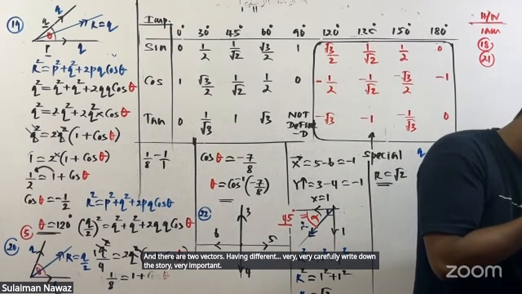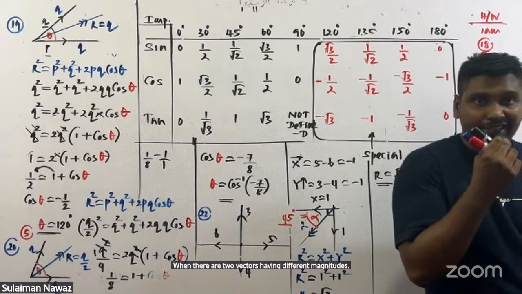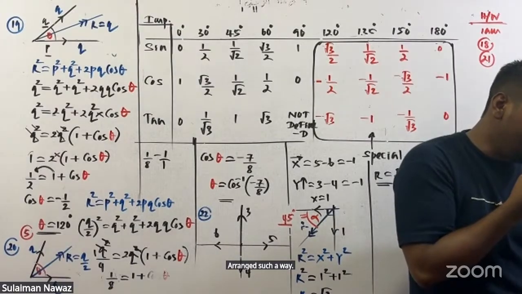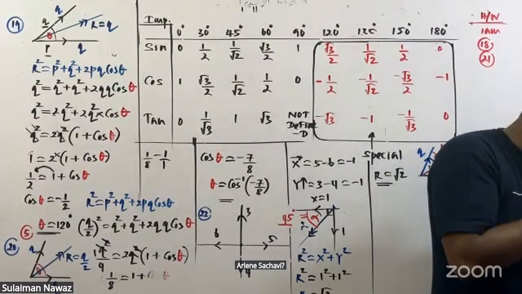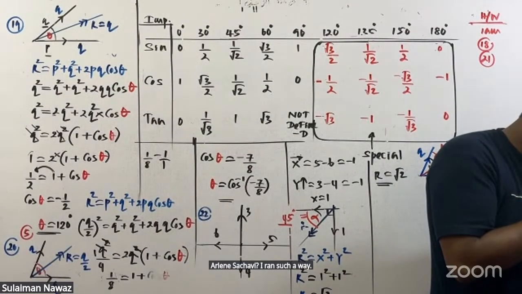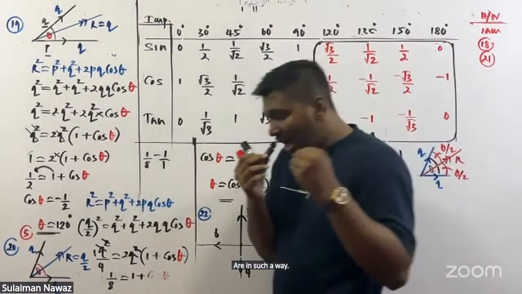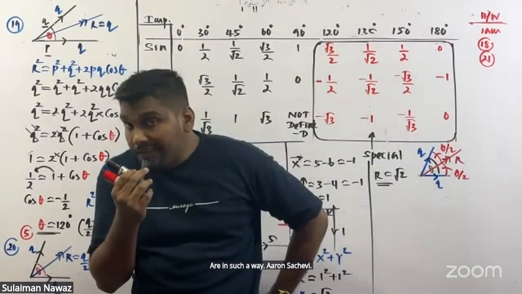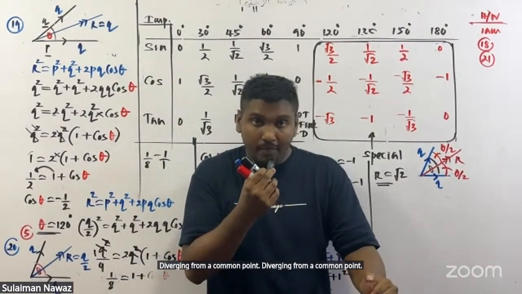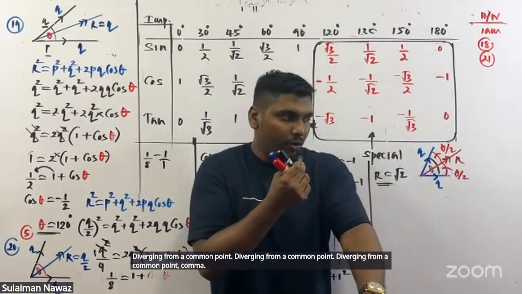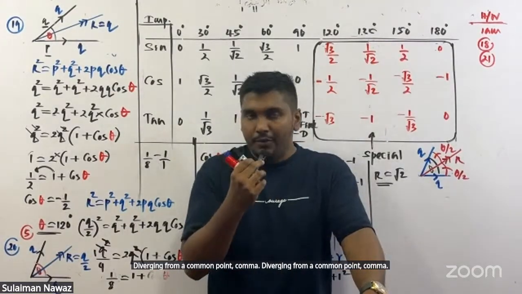When there are two vectors having different magnitude, arrange them in such a way, diverging from a common point,